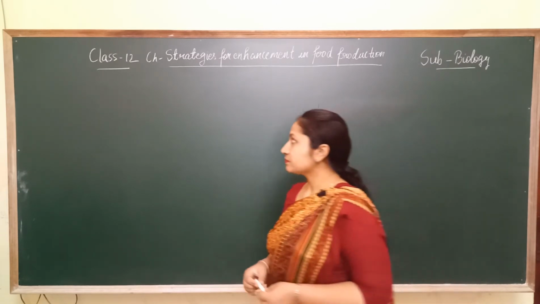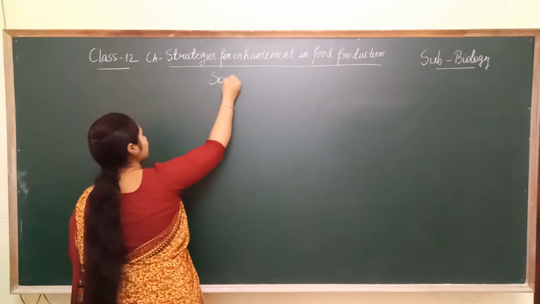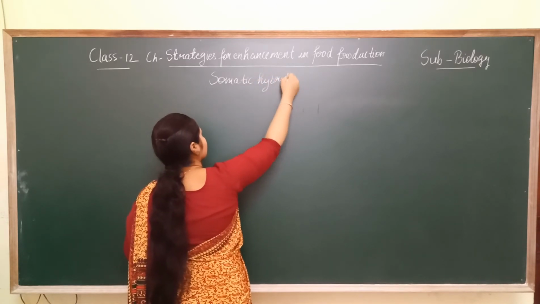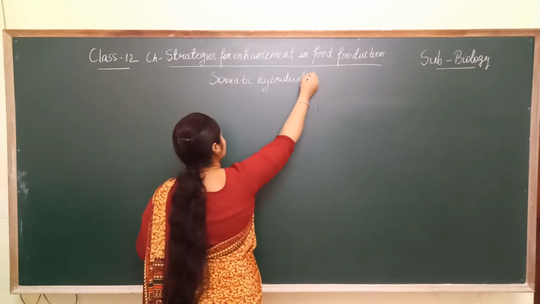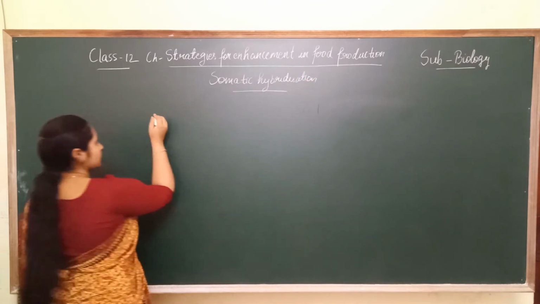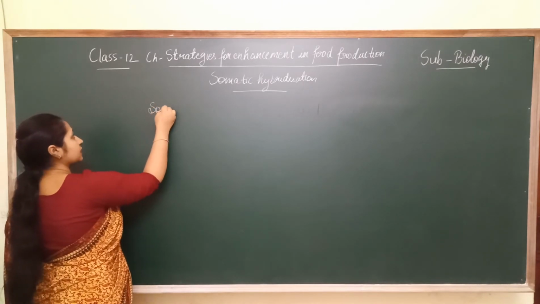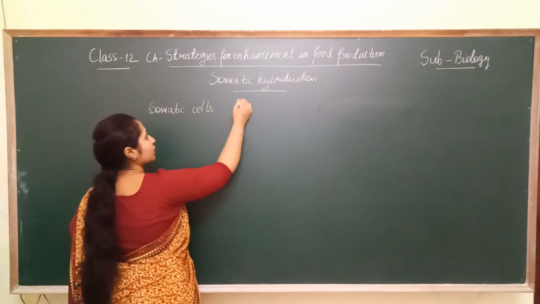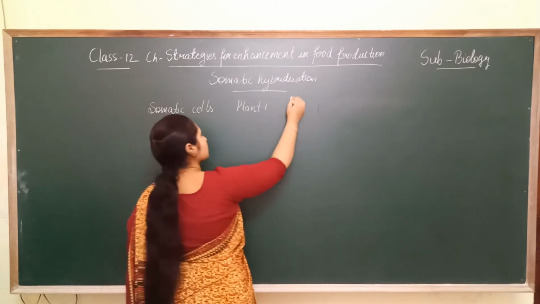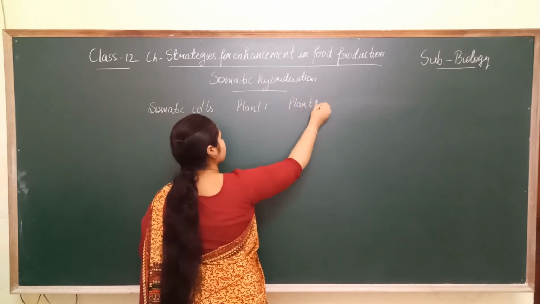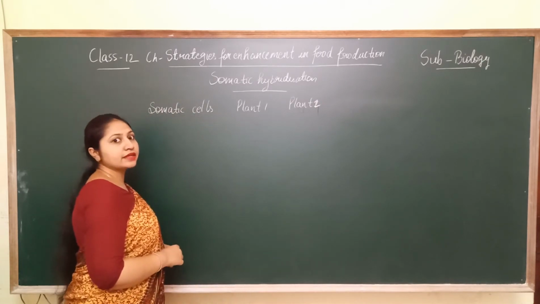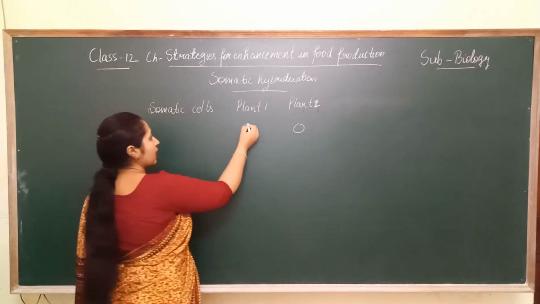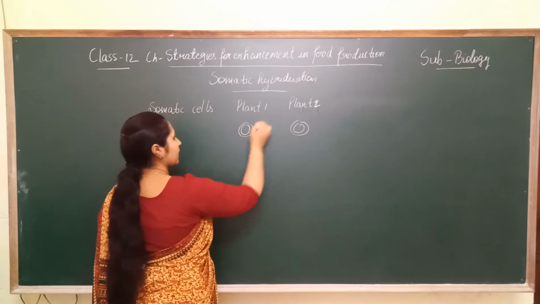So let's discuss somatic hybridization. In this case, the somatic cells are taken, suppose this is plant 1, this is the second plant, having different desired characters, and when the somatic cells are taken from these plants, they contain the cell wall also.